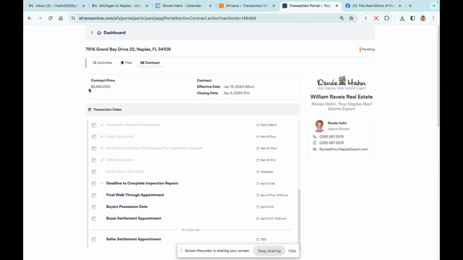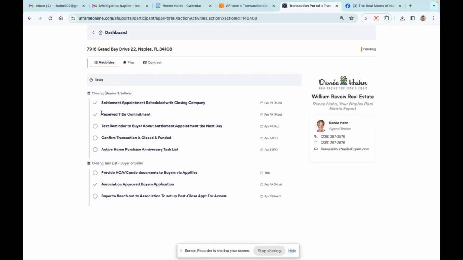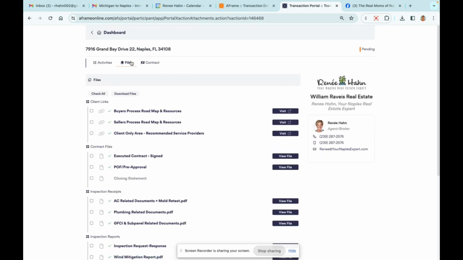That's the default view. If you click on the activities view, that will take you to the tasks. If you click on the files view, that will take you to some links and some files. This is very valuable. There will be 3 links at the top of everybody's portal that are not specific to them. I want to share what these are. And to access those websites, you click visit.